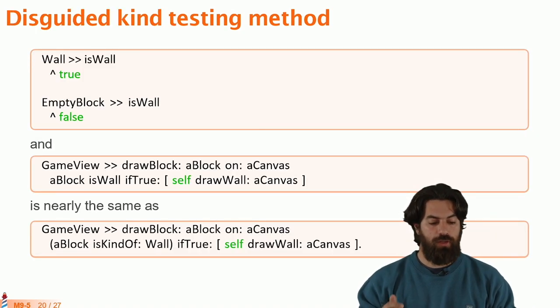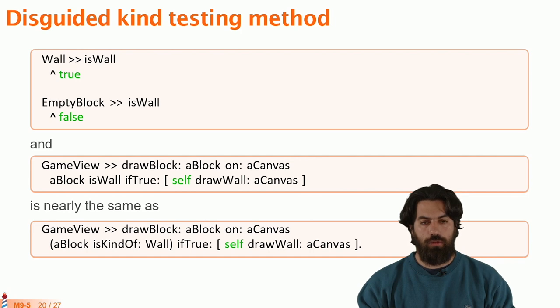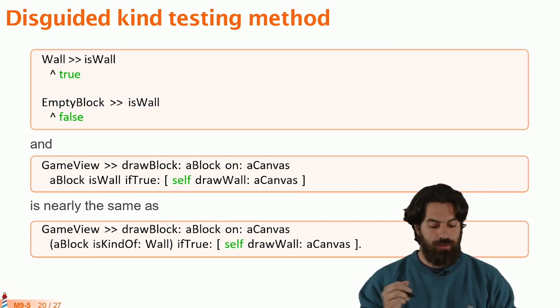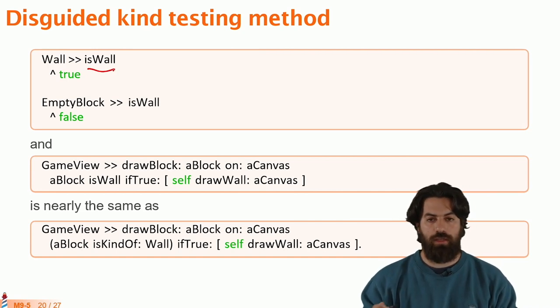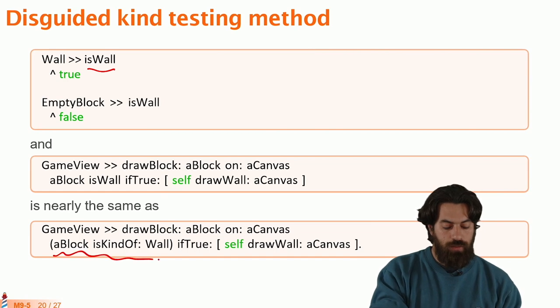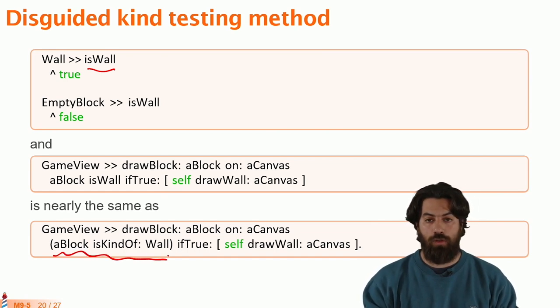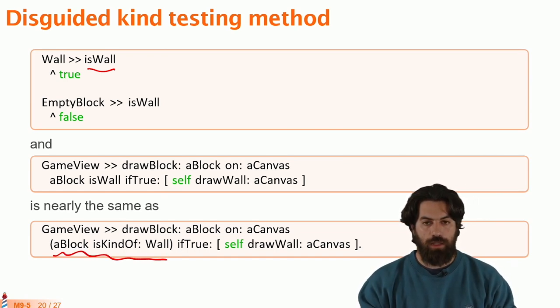Every time that we see one of these methods, you could think that you are actually hiding some implementation details. Here, this isWall is just a hidden way to write isKindOf or isInstanceOf in Java, which is actually a bad practice.